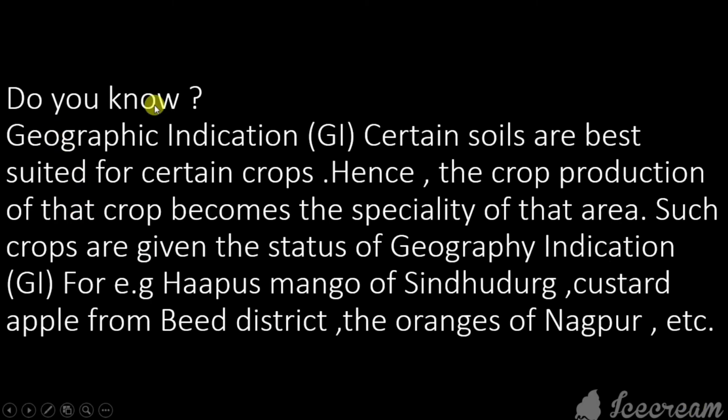Now, do you know geographic indication, that is GI? Certain soils are best suited for certain crops. Hence, the crop production of that crop becomes the specialty of that area. Such crops are given the status of geographical indication, that is GI. For example, Hapus mango of Sindhudurg, custard apple from Beed district and the oranges of Nagpur, etc.